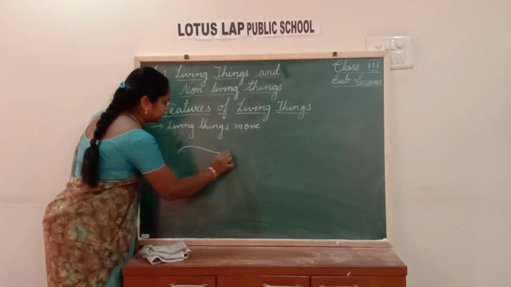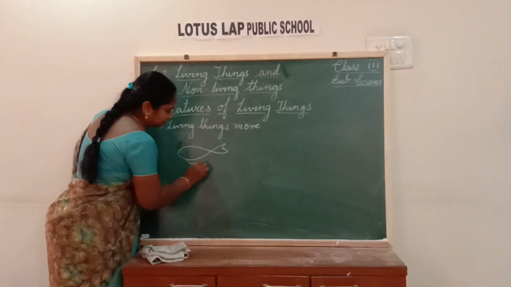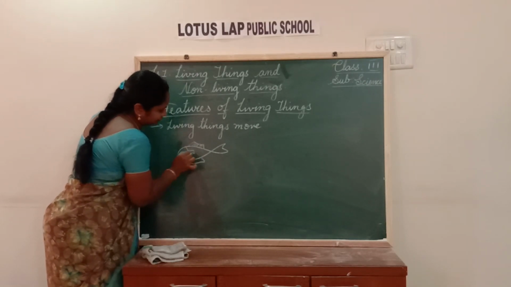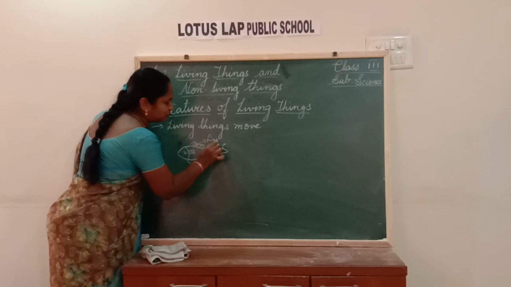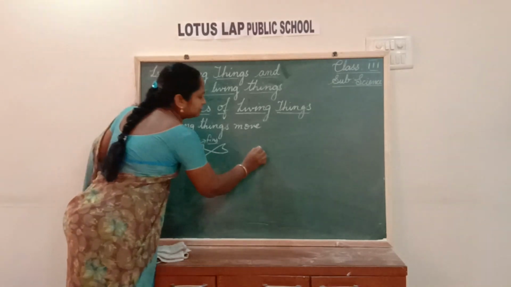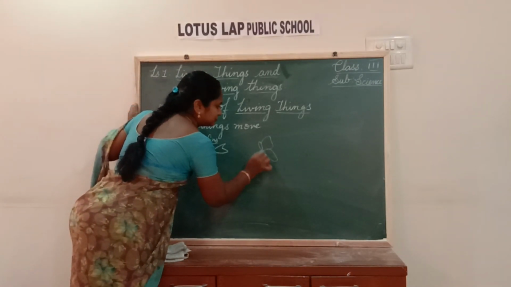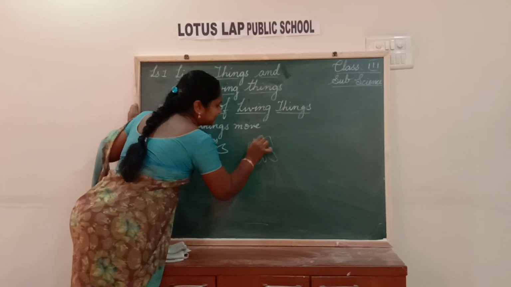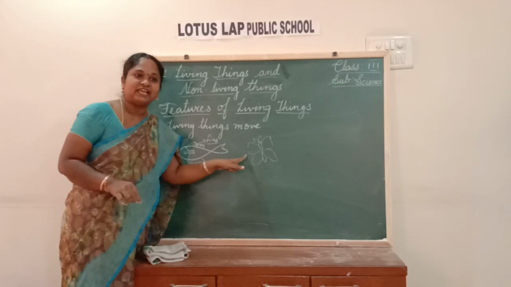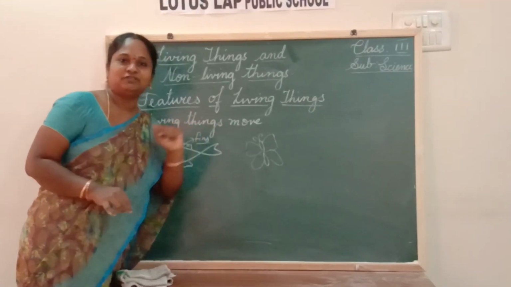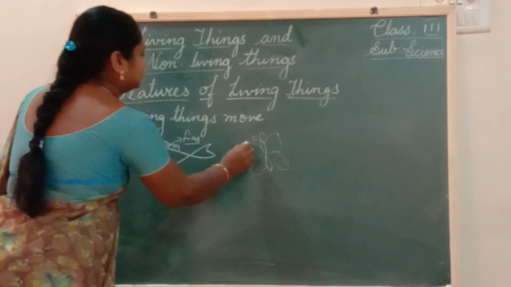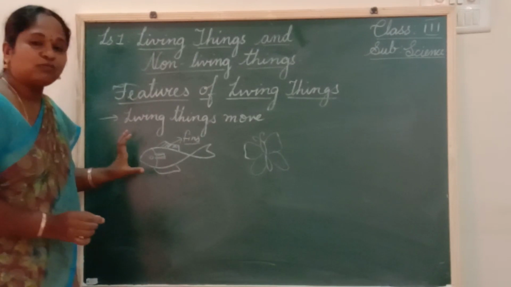How a fish moves, children? Fish will have, yes, fins. These are the fins. With the help of fins, fish will be moving. Then how a butterfly moves? This is a butterfly, isn't it? Yes. How a butterfly moves? It moves with the help of wings. In the same way, birds also move with the help of wings. Yes? Then there is about the animals.